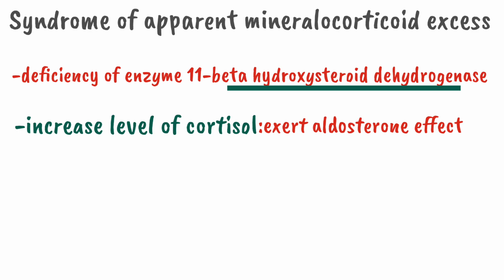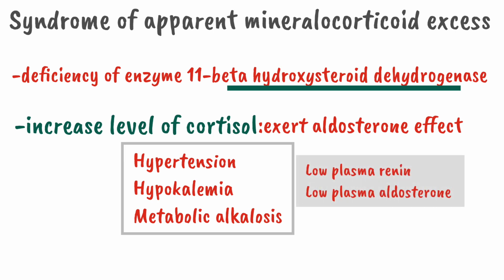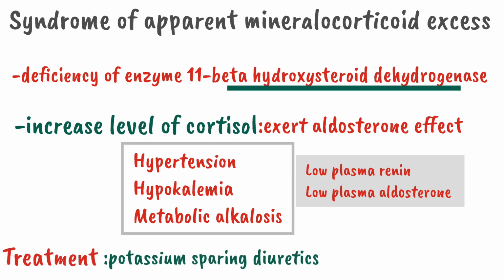It will exert the same effect as aldosterone in the absence of aldosterone, such as it will lead to hypertension, hypokalemia, and metabolic alkalosis. Along with that, there will be low plasma renin level and low plasma aldosterone level. And to treat this condition, we usually give potassium sparing diuretics such as amiloride, spironolactone. It will inhibit the mineralocorticoid effect. The second one is licorice.